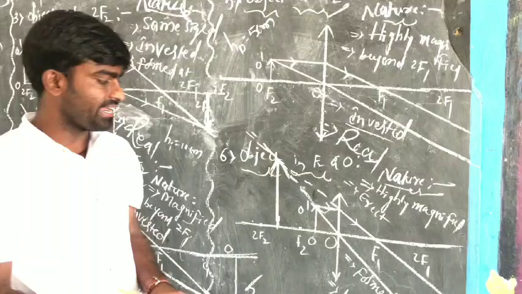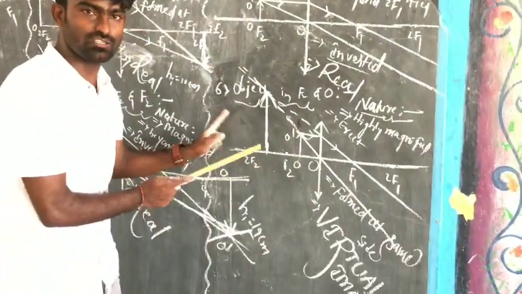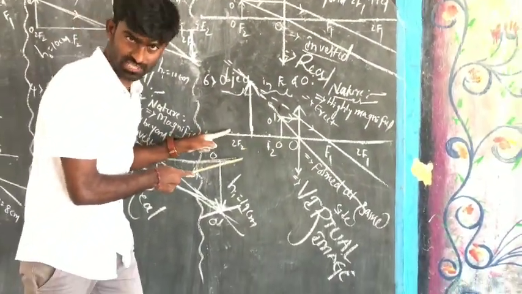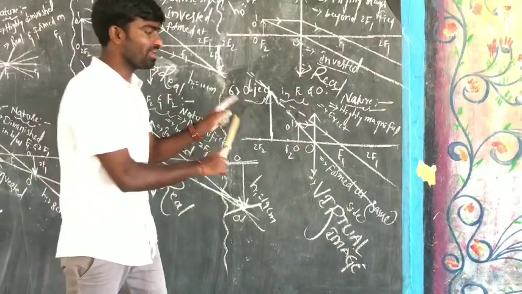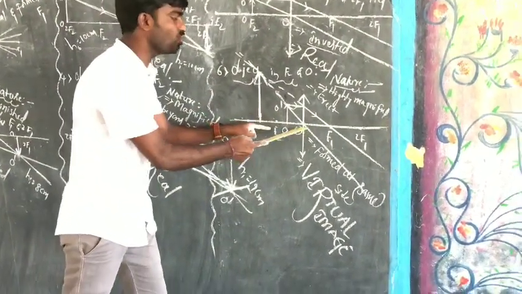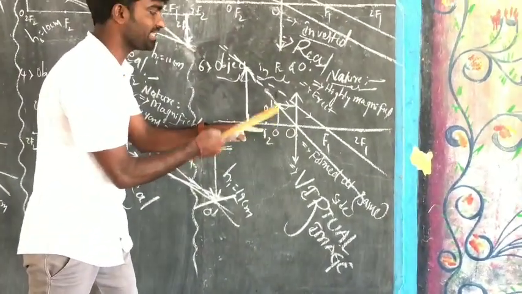And then the next important case, this is one of the most important cases among all the cases, when the object is placed in between F2 and O with a certain height.